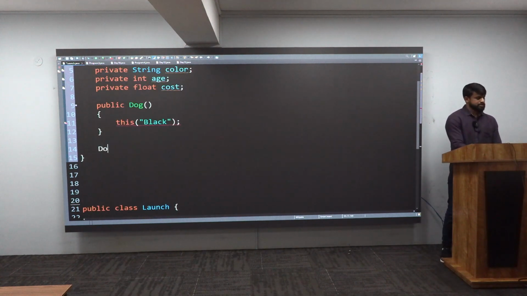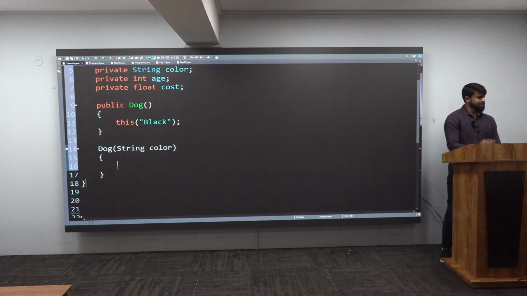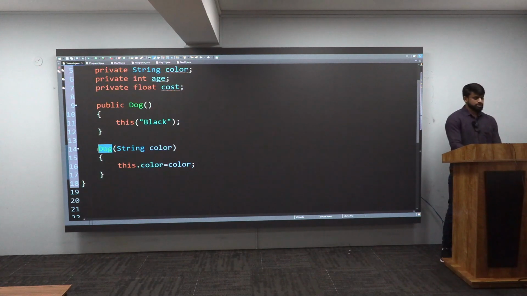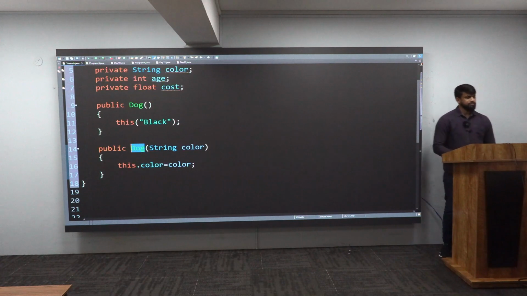I will create one constructor with one parameter. What is that parameter, sir? The parameter is color, like this. And inside this I will come and I will tell it as this dot color, not name. What is this? Color equal to color, like this I will give. Very good. This is a constructor. It should be available for everyone, and that is why I'm giving public there.